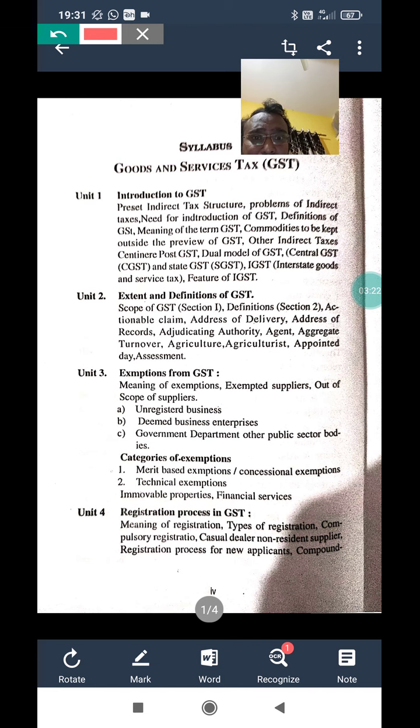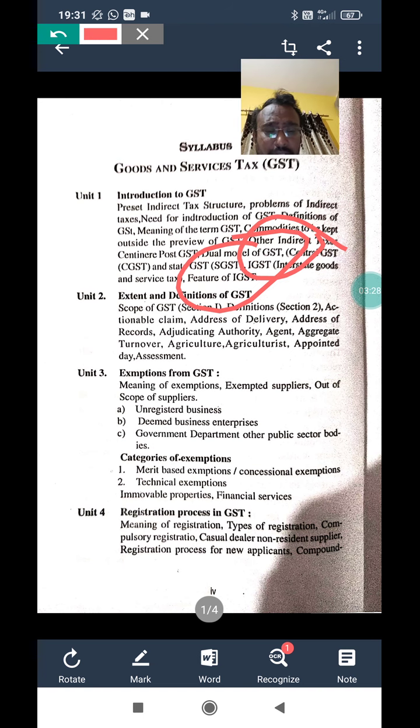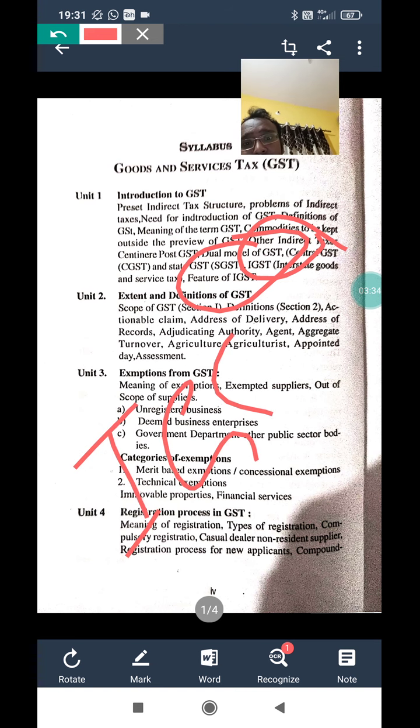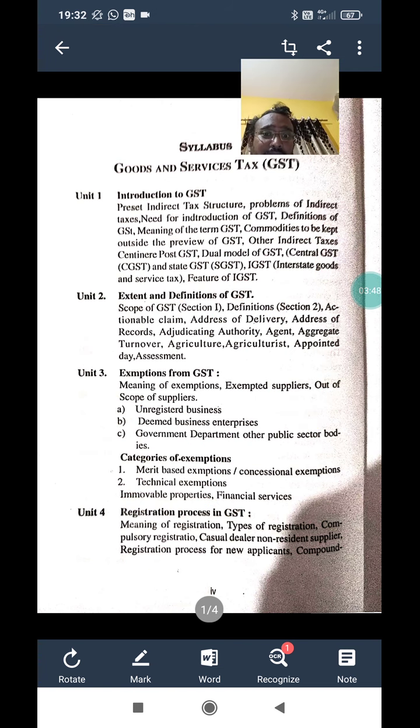Next they can ask about IGST and its features. IGST is asked in two ways, that is, what are the features of IGST? IGST indicates Integrated Goods and Services Tax, and it is also known as the Interstate Goods and Services Tax. So that we can discuss.